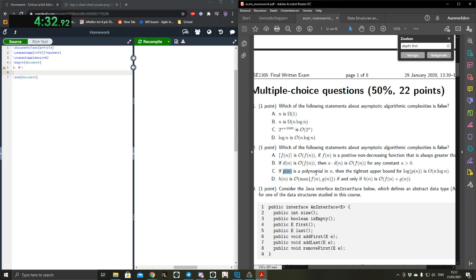Right? This is false, right? Let's imagine, if the polynomial p of n would be like n to the third, then we have the log of n to the third. Yeah, I think that's bigger than n log n. Okay.